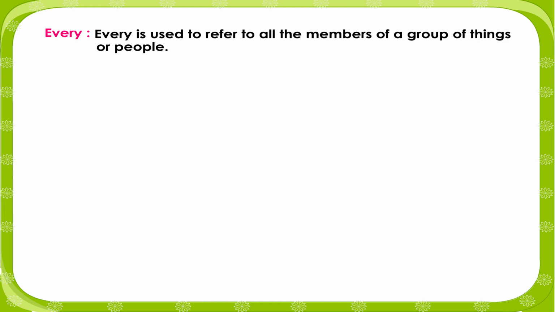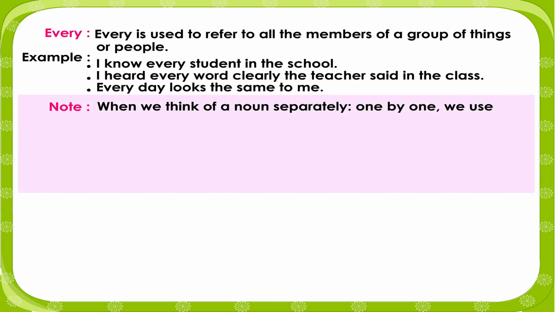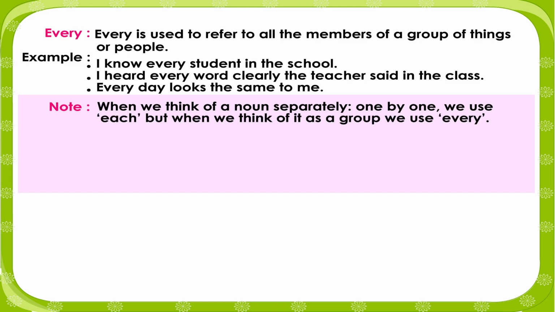Every is used to refer to all the members of a group of things or people. Example: I know every student in the school. I heard every word clearly the teacher said in the class. Every day looks the same to me. Note, when we think of a noun separately, one by one, we use each, but when we think of it as a group, we use every.